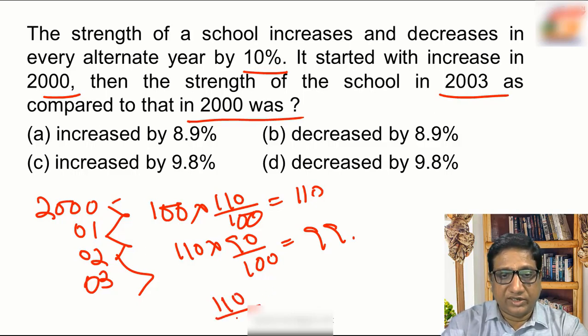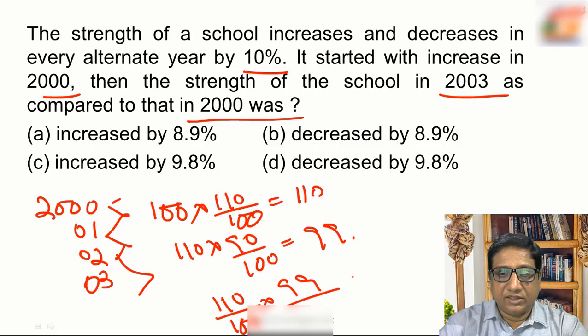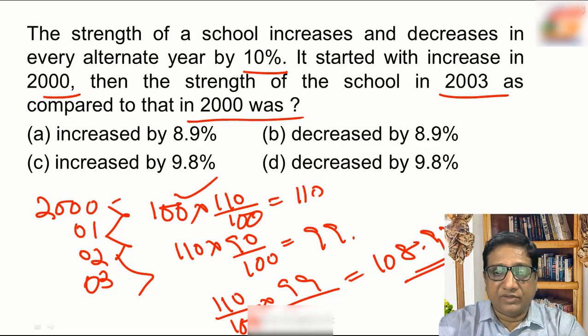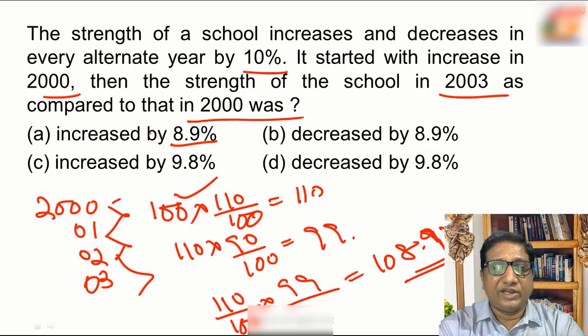So it will be 110 percent of 99, which is equal to 108.9. So ultimately, originally there was 100%, now it became 108.9%. Ultimately, there is an increase of 8.9%, that is choice A.